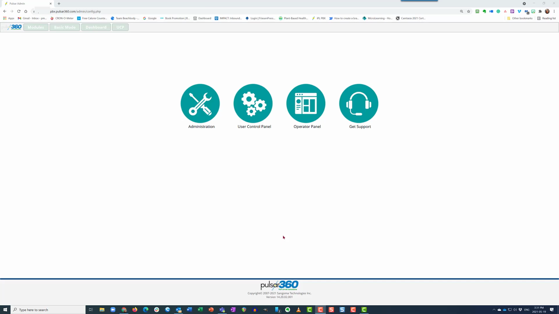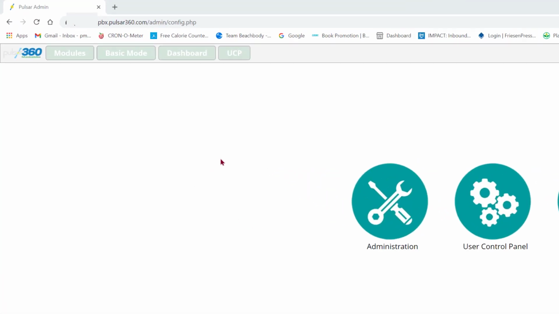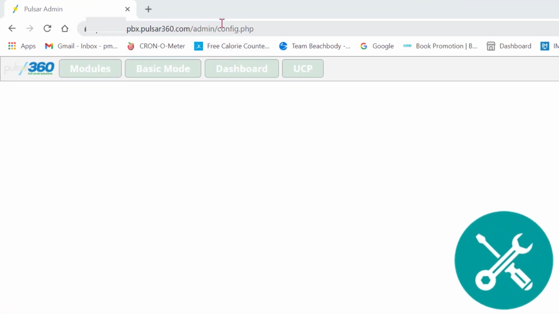User Control Panel is a visual way of controlling the way your phone works. This is how to set up your control panel for the first time. The first thing you want to do is go to your web address that is assigned to you by your system administrator.